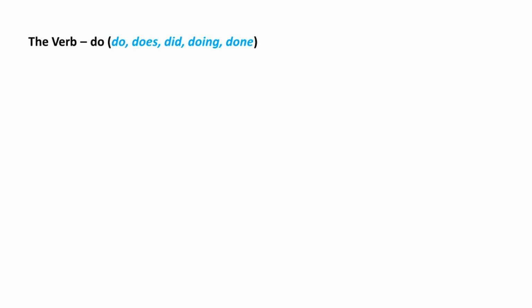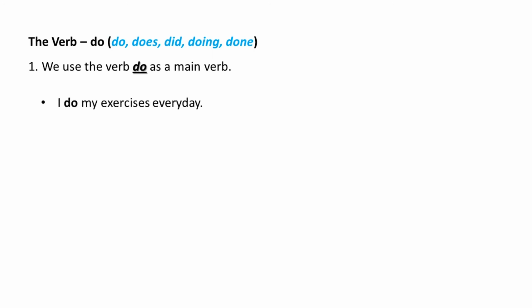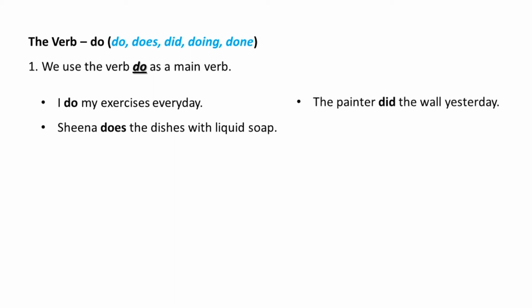The forms of verb do are do, does, did, doing and done. We use verb do as a main verb as we see in the following examples. I do my exercises every day. Sheena does the dishes with liquid soap. The painter did the wall yesterday. So in all these sentences, the different forms of do are used as main verb.